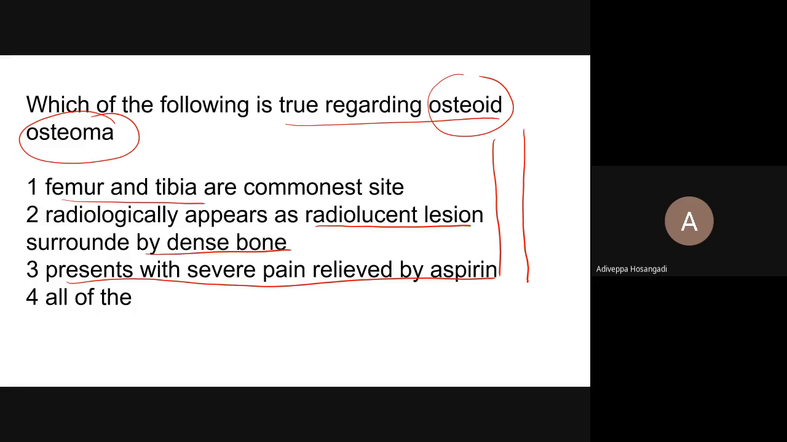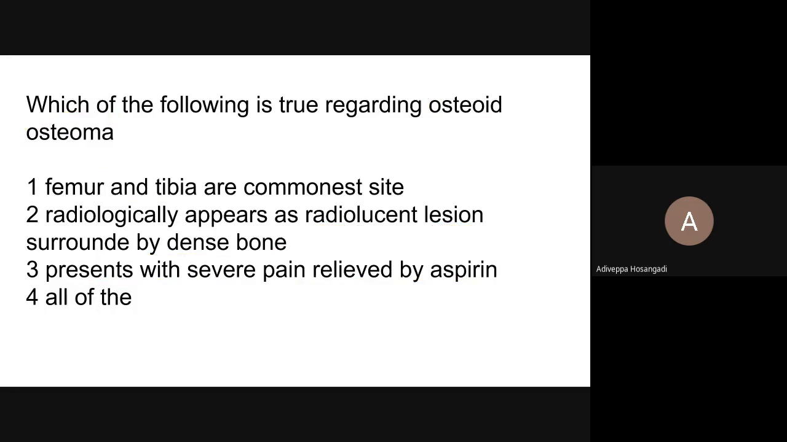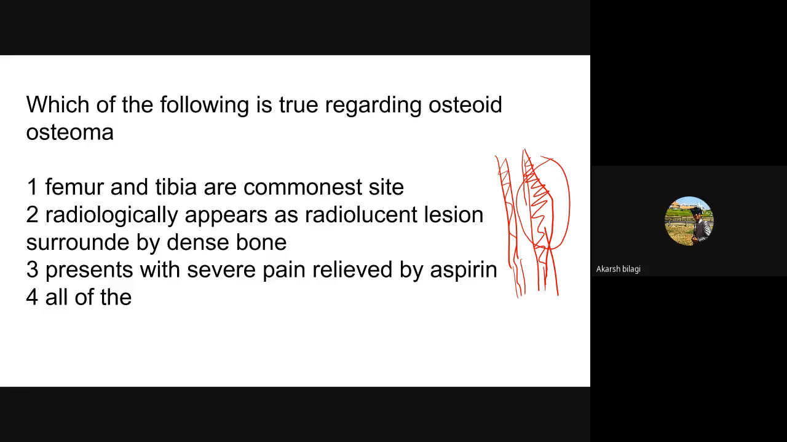On X-ray, you will see something like this. Periphery is dark. You will see a thick cortex. See, this cortex is thickened. This is because of excessive periosteal reaction. And this is not the osteoid osteoma. It is only a periosteal reaction. What is osteoid osteoma is the nidus situated here.